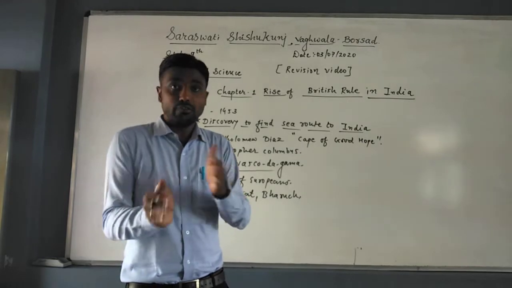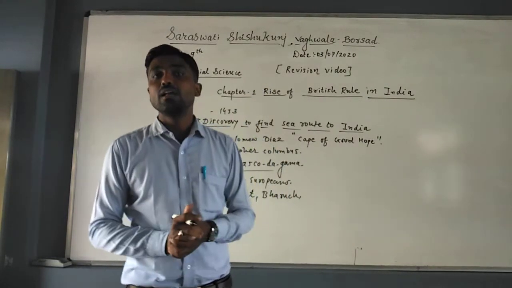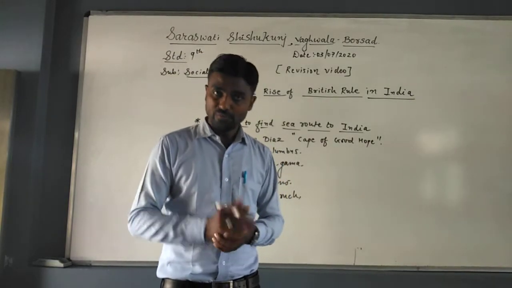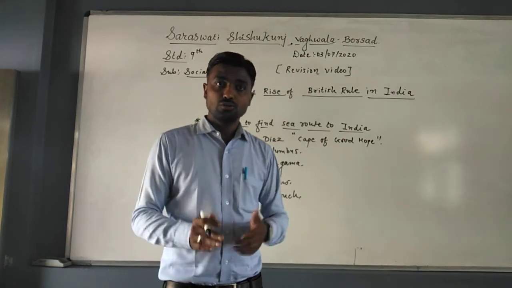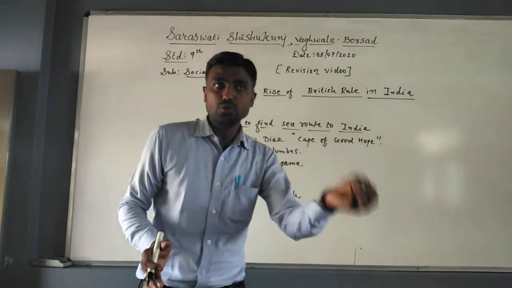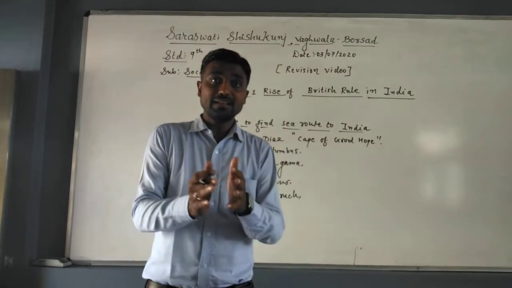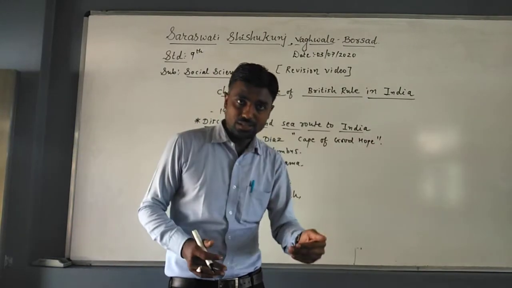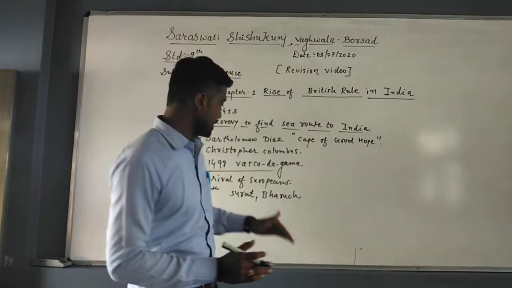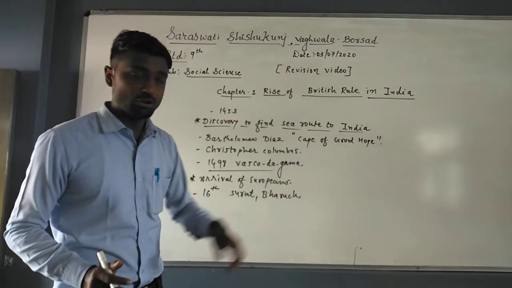Now slowly and steadily there was competition between the British East India Company and the French East India Company. Then they had a war, or battle, also. In that, the French East India Company lost. So they were restricted to a few ports, or a few trading centers, within certain limits only, whereas the British expanded their rule. Whereas the Dutch and Danish are linked forever to India. Understood? So students, here we have completed our second topic, the arrival of Europeans.